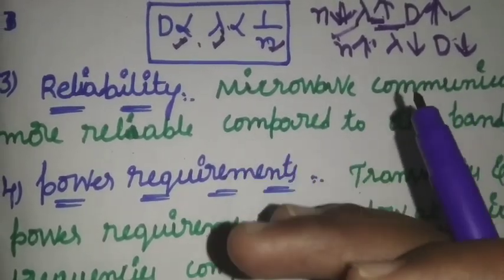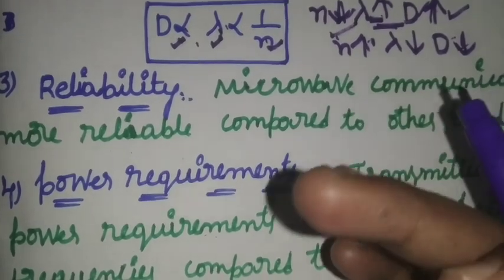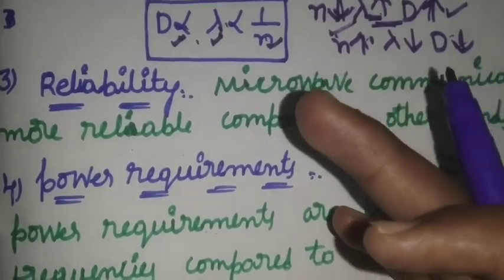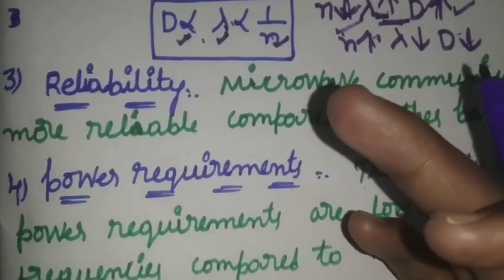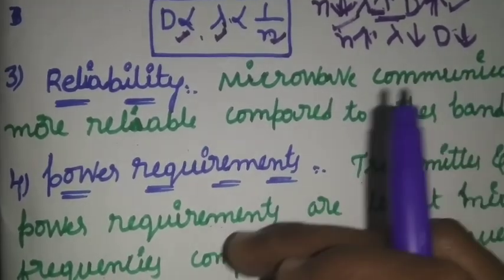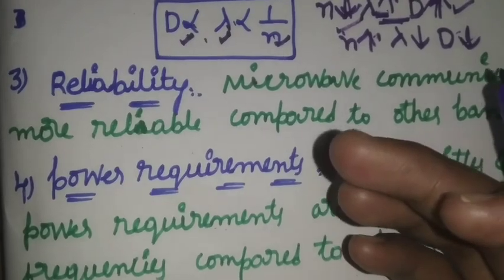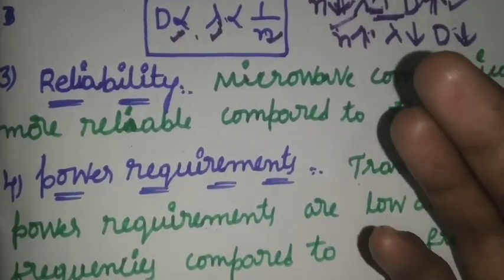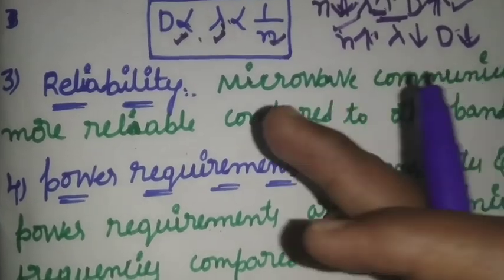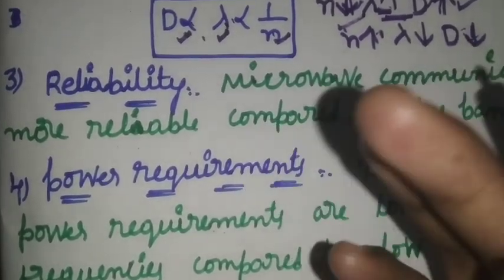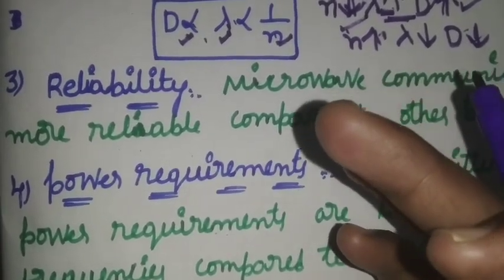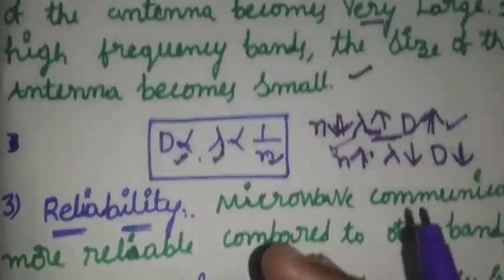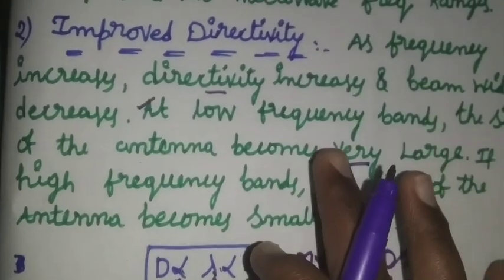This is also an advantage of microwave, because microwave has higher frequencies, in the gigahertz range. So the transmitter and receiver power requirements are very low compared to low frequencies. Suppose we use low frequencies, then the transmitter and receiver require more power. This is one drawback of other bands compared to microwave. So these are some of the advantages of microwave.